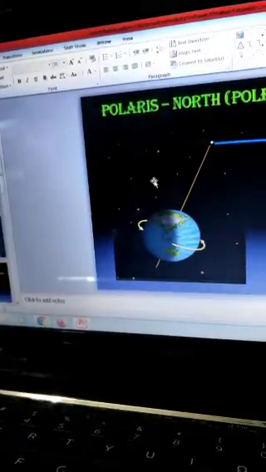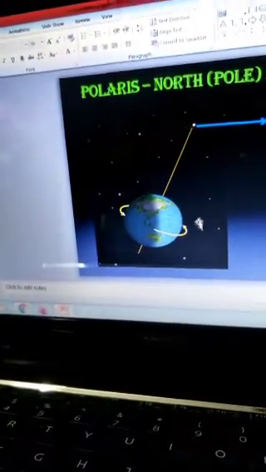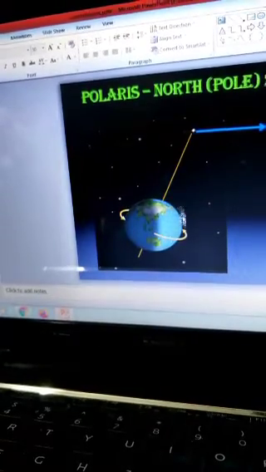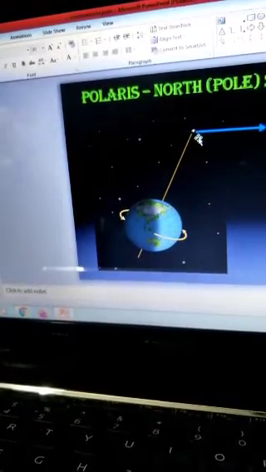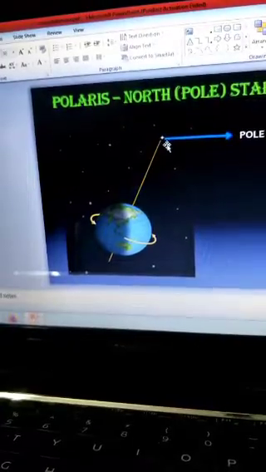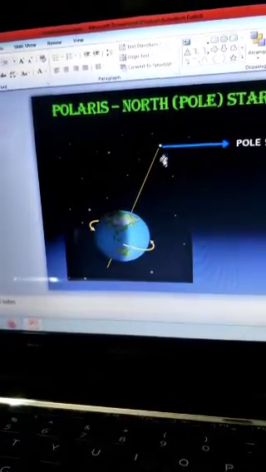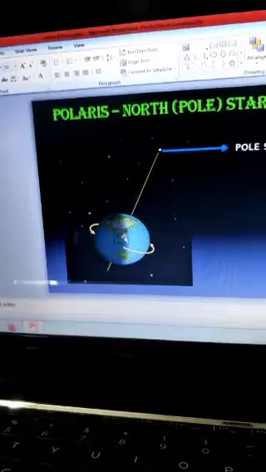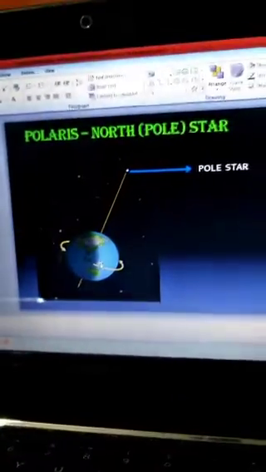The stars here and here seem to be moving, but the pole star is located on the path of the axis, so it remains in the fixed position. Hope you understand that. The earth is rotating on its axis. Okay, fine.